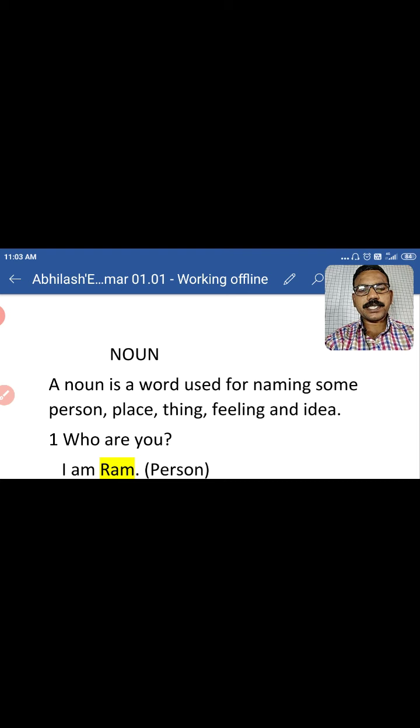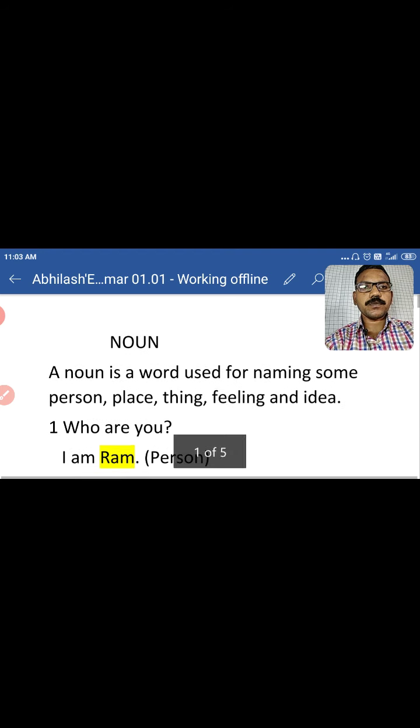As we know, every language has a structure to form sentences. In the same way, the English language also has a structure to form sentences. And a sentence is divided into 8 parts. All these parts together we can call parts of speech. Today we will discuss noun.